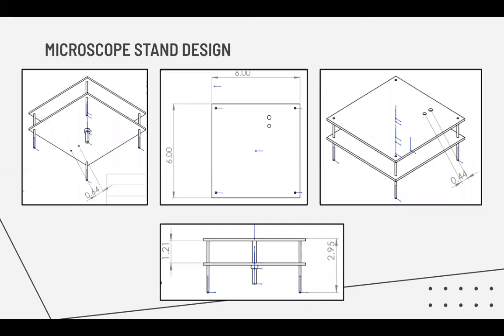As you can see with this microscope stand design, we have two 1/8 inch acrylic pieces that are combined together with the use of dowel rods. On the top of the device, you can see a hole for the smartphone camera and a hole slightly below that for the flash, which will allow us to illuminate the sample. On the bottom of the device, which you can see in the top left image, there is an adjusting screw, which allows us to adjust the height of the microscope stand in order to focus the channel.